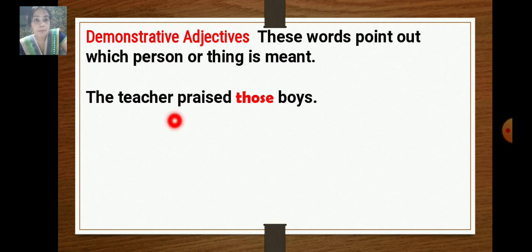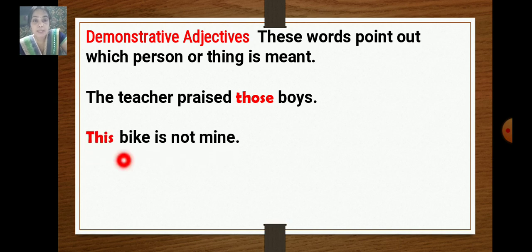For example, the teacher praised those boys. The word points out which person. Which boys is the teacher praising? Those boys. So it is a demonstrative adjective.